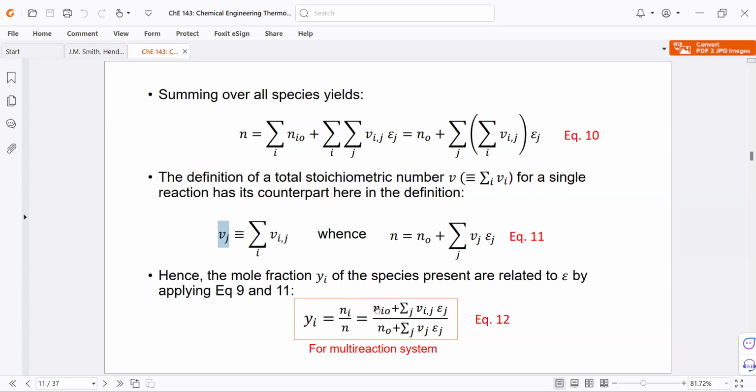And similarly, we begin with n sub i naught, but this time our expression would contain a summation for each of the reactions, and for the denominator, it's n sub naught plus the summation for each of the reactions times epsilon.